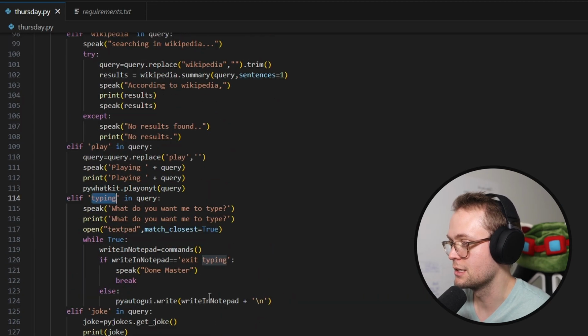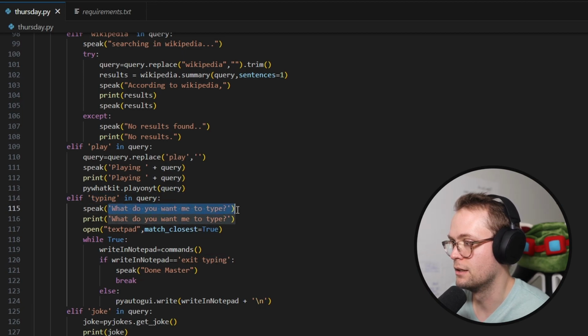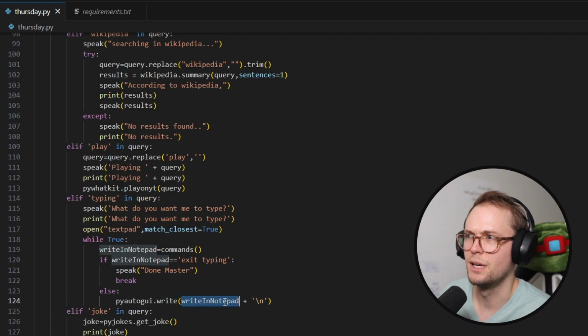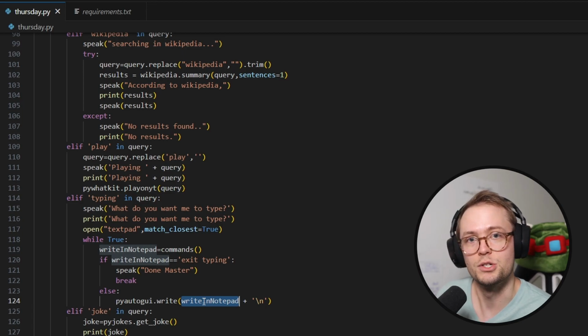Typing. Wow, you got a lot of these. That's pretty sweet. Typing. Then what do you want me to type? Then it opens up a text pad, and oh wow, this is cool. So write in Notepad. We're going to get the command that you said, and then while it doesn't say exit typing, we're going to write the text into the Notepad in individual lines. So you could kind of annotate. You could just speak to your computer and have it write down a bunch of stuff for you.